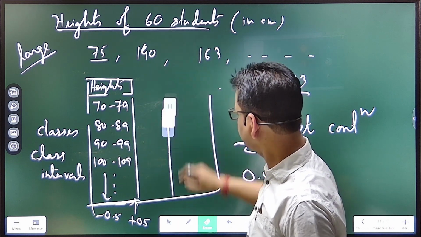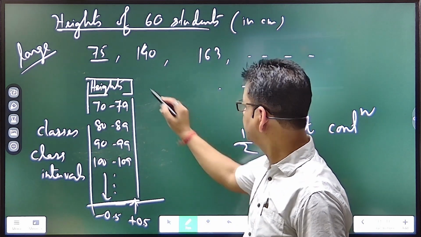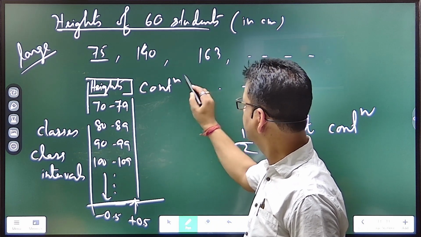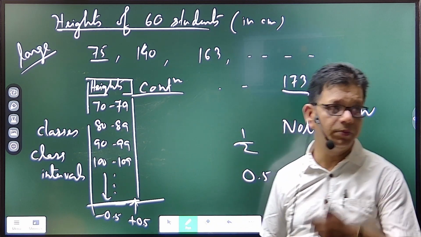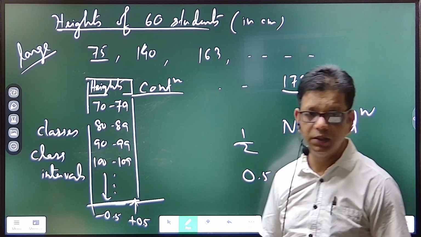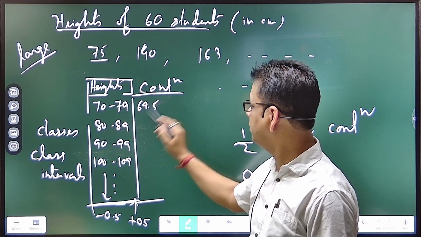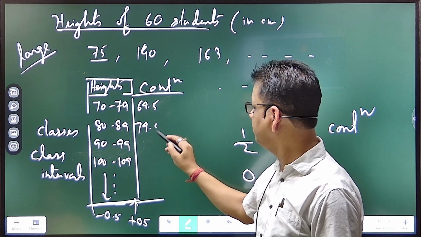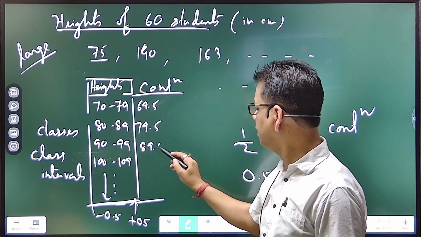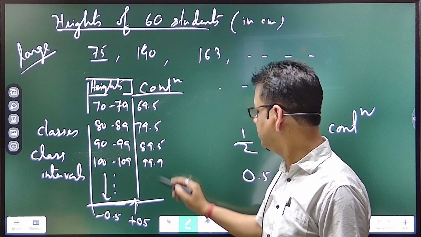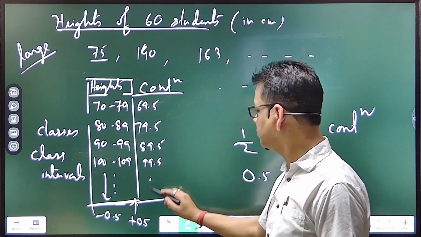Now here we are trying to make it continuous. As I told you, from the lower limit, we need to subtract 0.5. If you subtract 0.5, 70 minus 0.5 will be 69.5. Let us subtract here 79.5, then 89.5, 99.5 and so on, right?